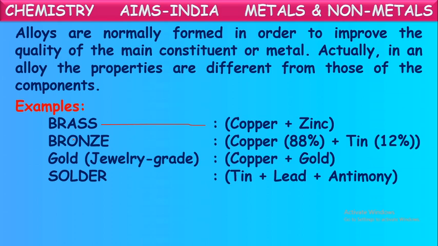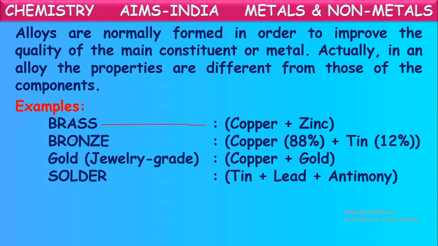And gold. Pure gold is a pure element, but jewelry grade gold is not pure gold, because pure gold is a rather soft metal. It cannot be made into thin sheets, and it won't retain the same form. It may get cut easily. To make this gold harder, they add a small quantity of silver or copper to it.